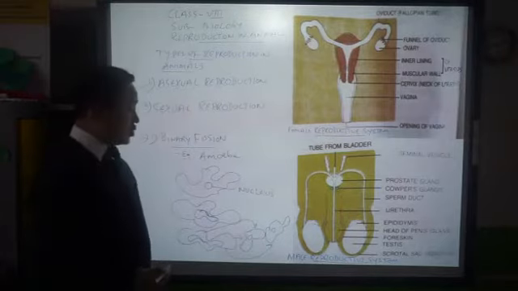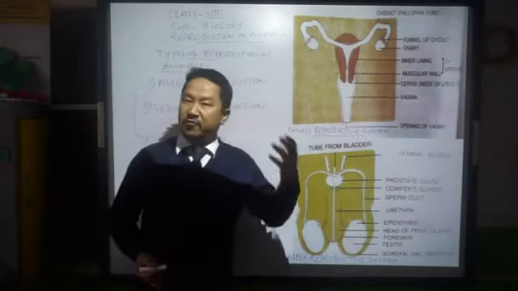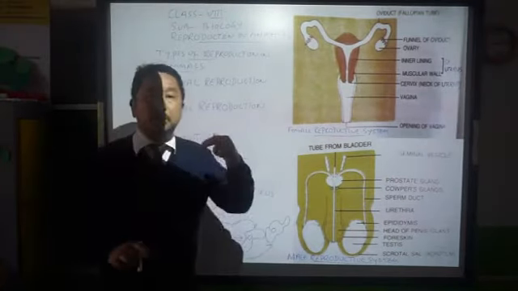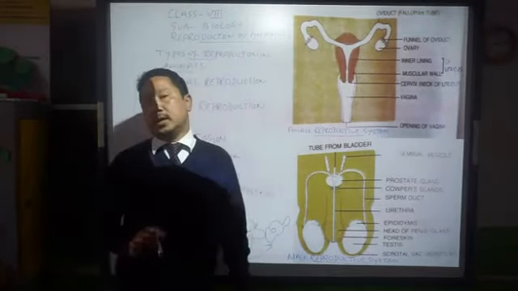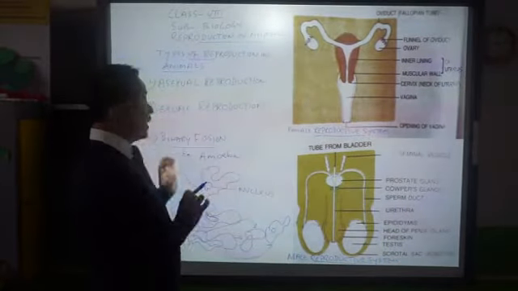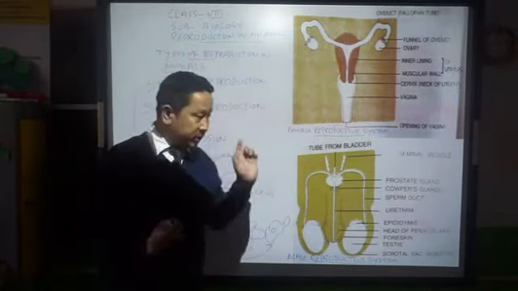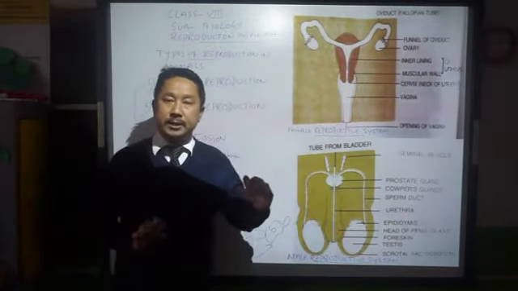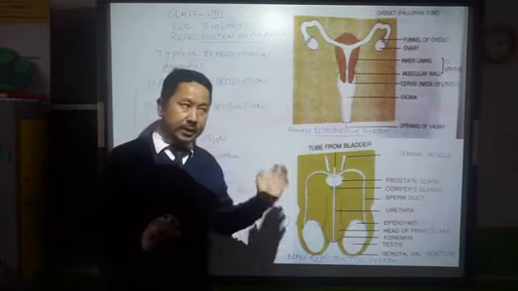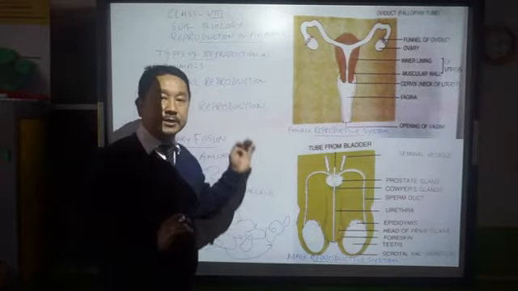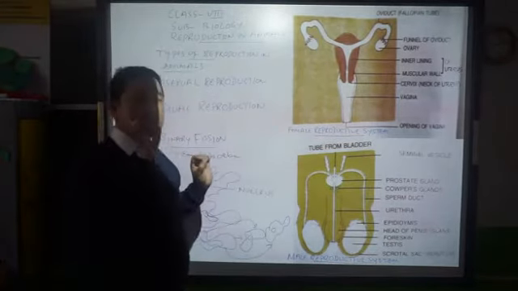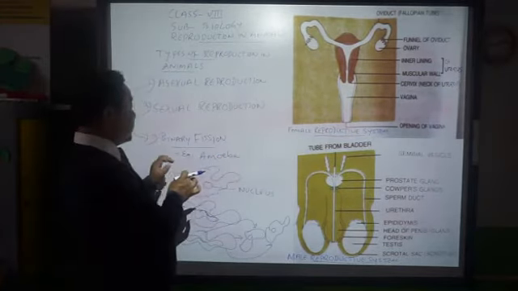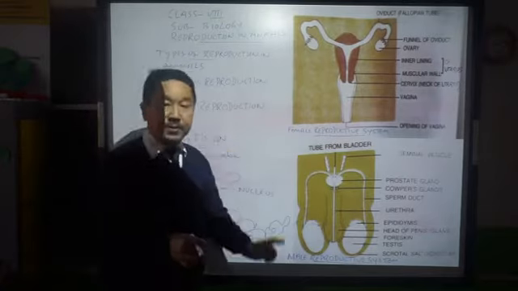So from one parent amoeba, two daughter amoebae will be formed by the simple method called binary fission. So this is the simple asexual method in case of animals, represented by the simple unicellular animal called amoeba, which reproduces by means of binary fission.